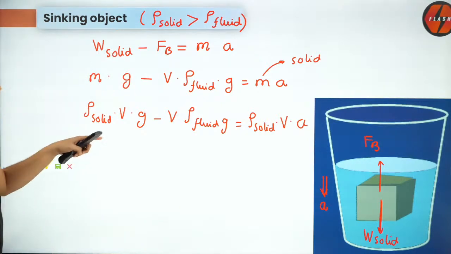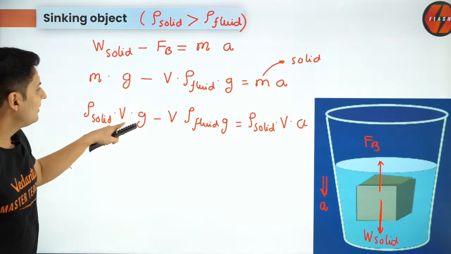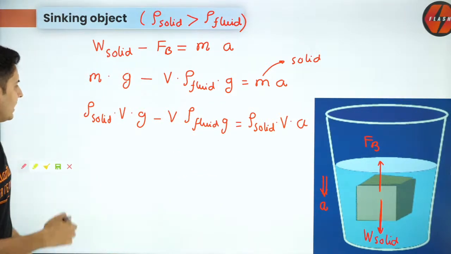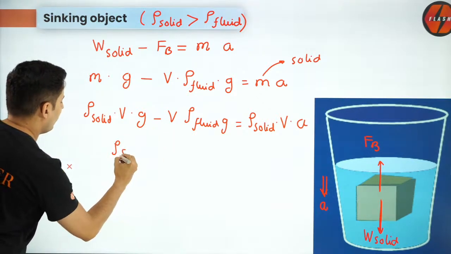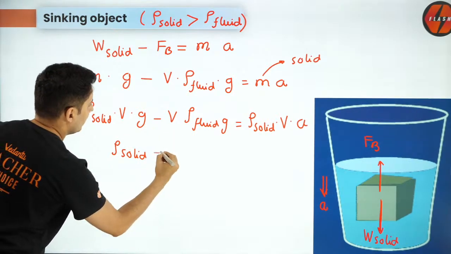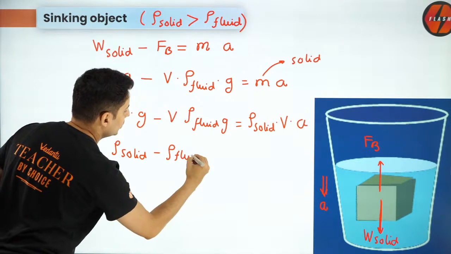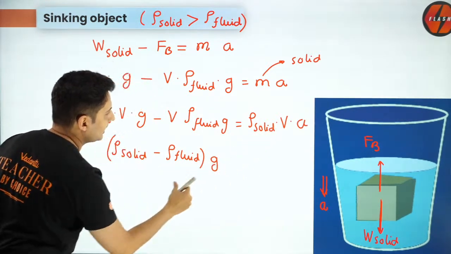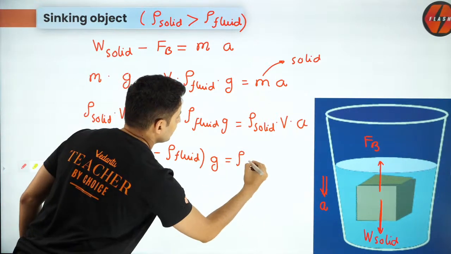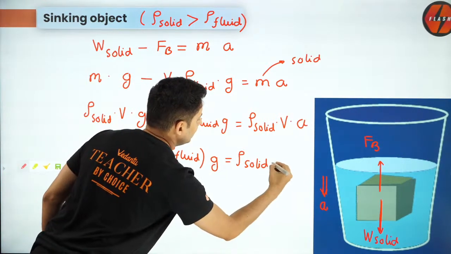Now see what will get cancelled. V will get cancelled, and g can be taken out common. So I'll get (rho of solid minus rho of fluid) multiplied by g equals rho of solid into a.